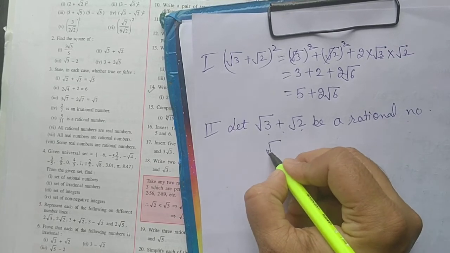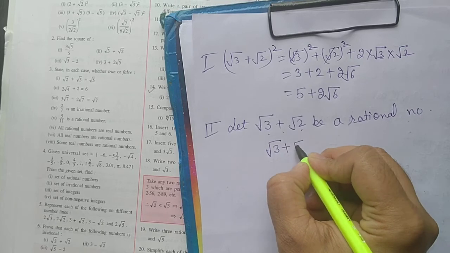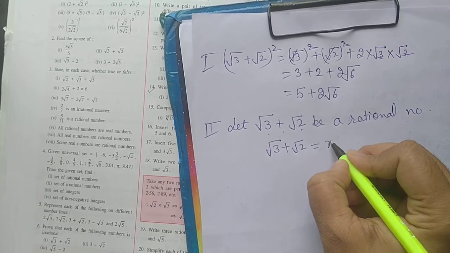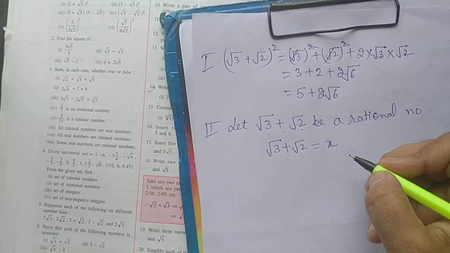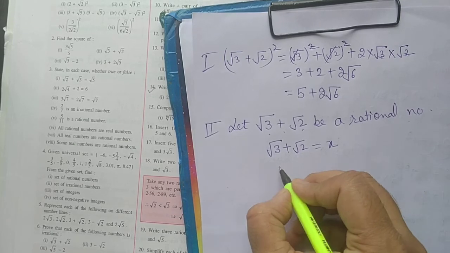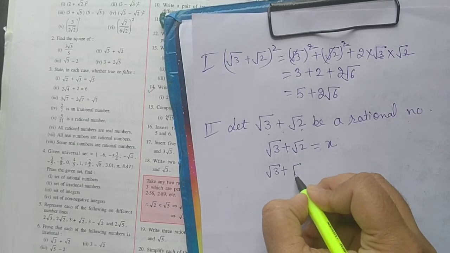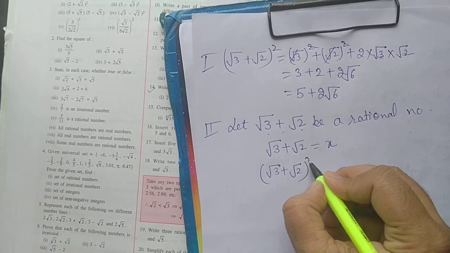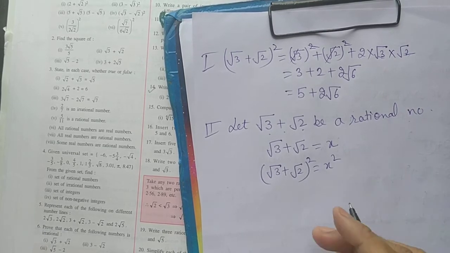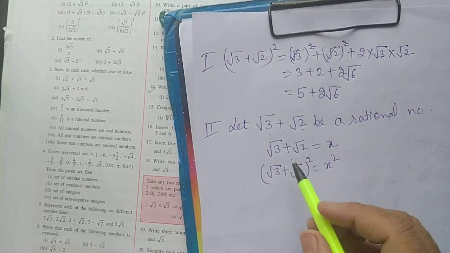We can let square root of 3 plus square root of 2 equal to x. So we will square on both sides. Square root of 3 plus square root of 2 whole square is equal to x square.